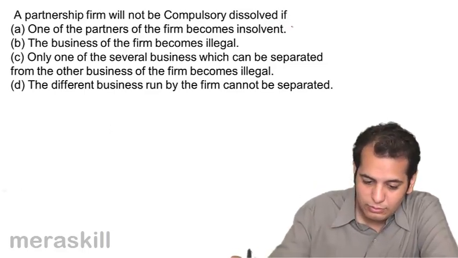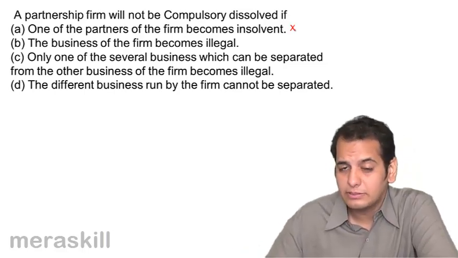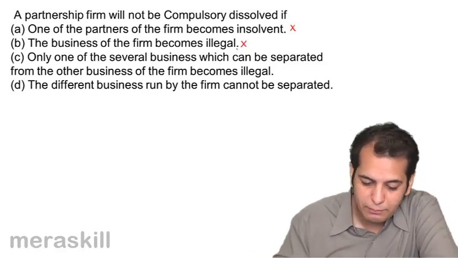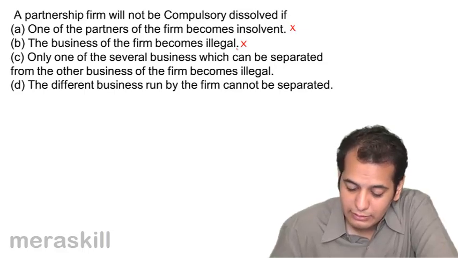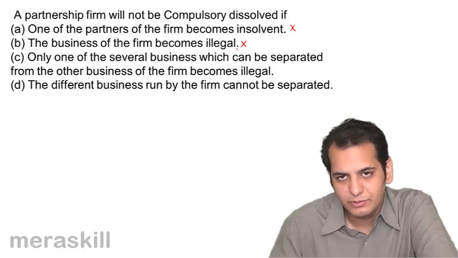I know that partnership will be compulsorily dissolved if one of the partners becomes insolvent. Again, if one of the partners becomes insolvent, the firm will be dissolved. Even if the business of the firm has become illegal, it will be dissolved.